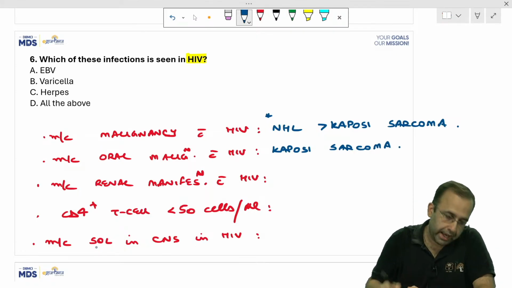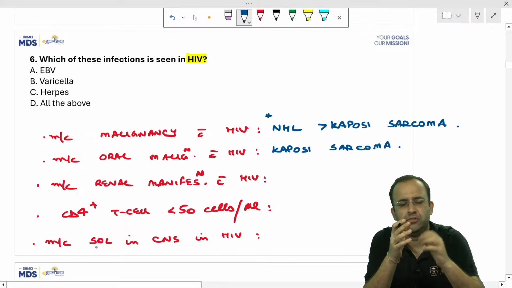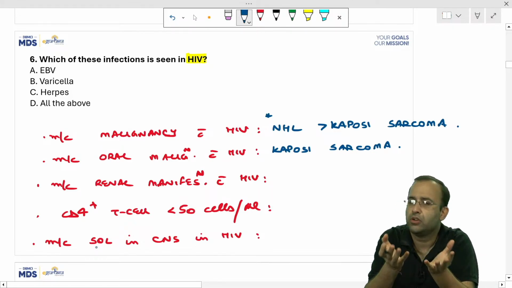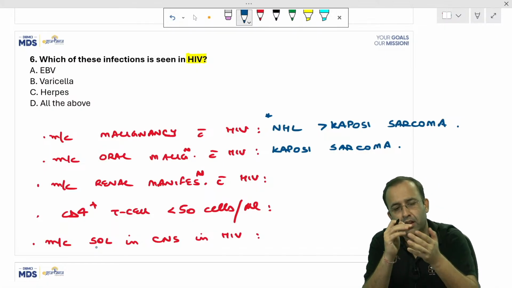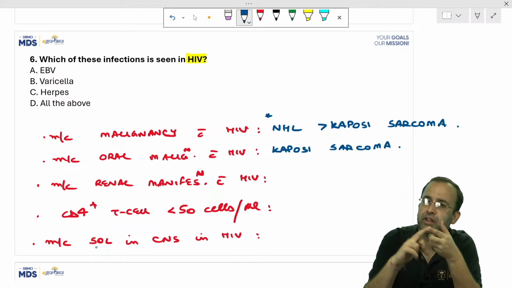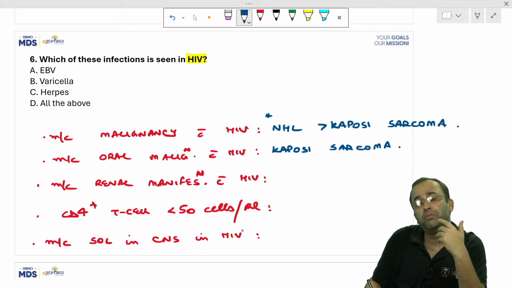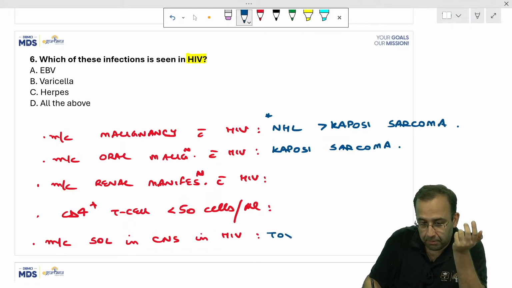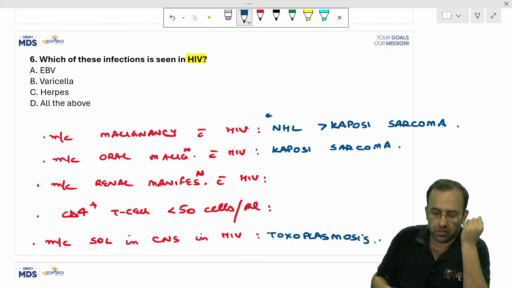Next point. Most common space occupying lesion in CNS in HIV. Space occupying lesion means anything that is not normal. It can be infection, cancer, lymphoma. HIV increases the risk of all three. But the most common is infection by toxoplasmosis.